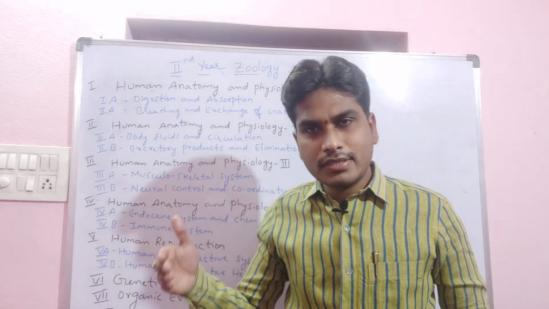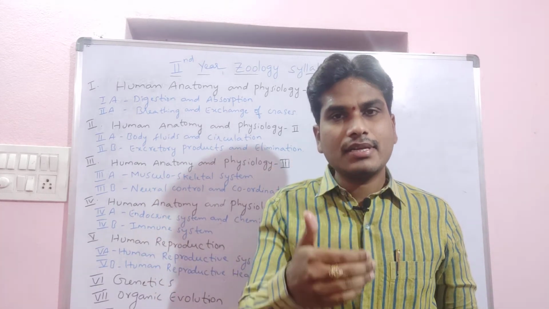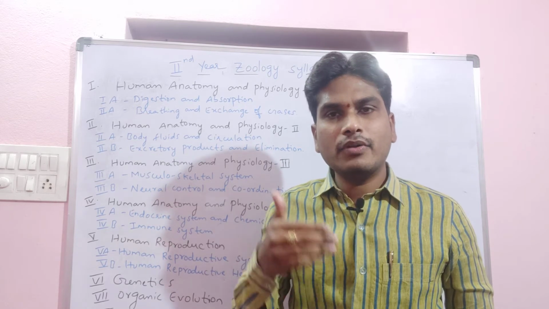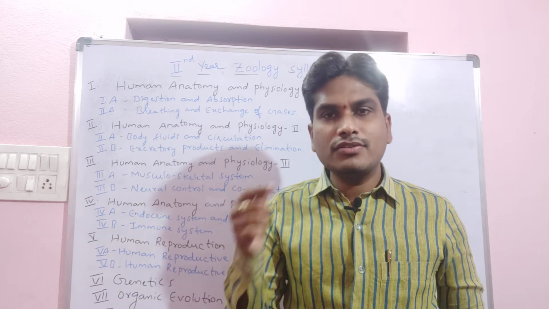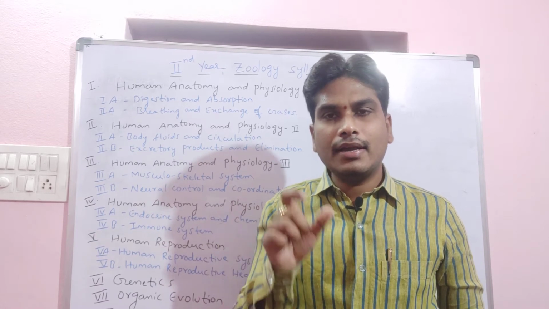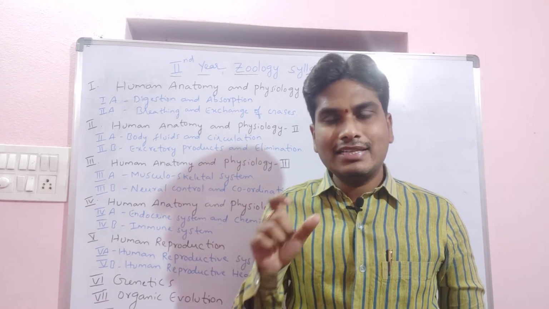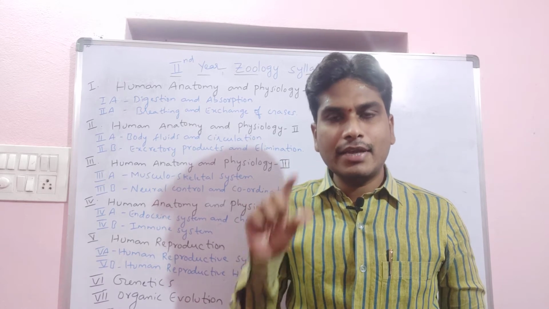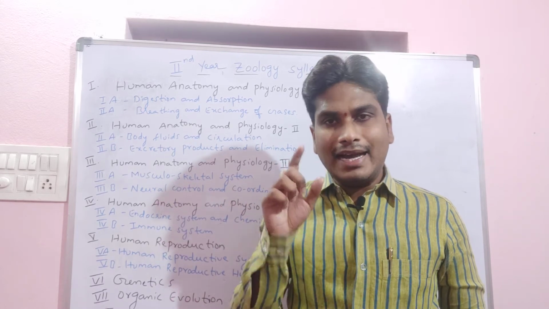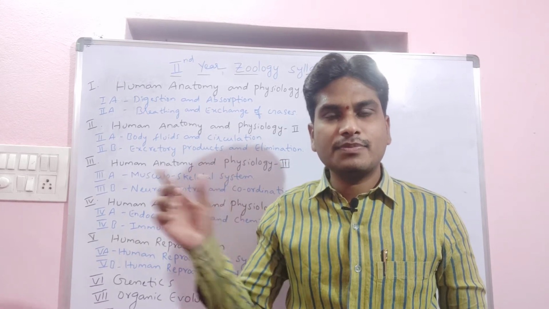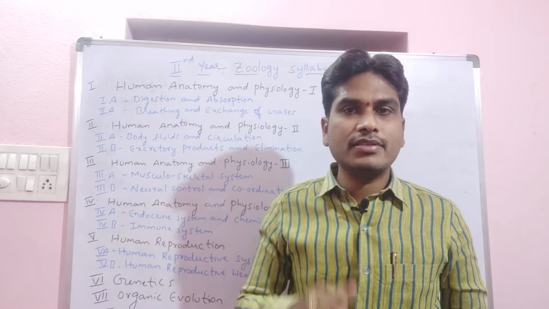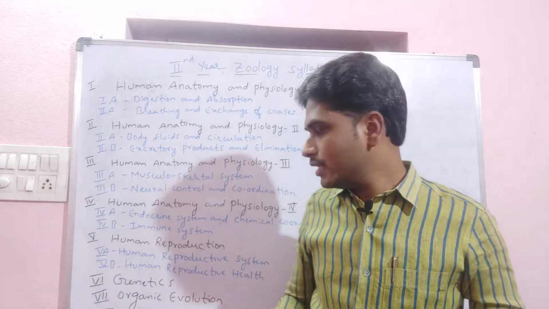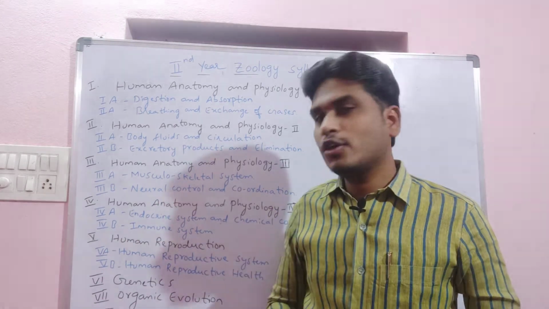and oral contraceptive pills, surgical methods like tubectomy and vasectomy, and assisted reproductive technologies like in vitro fertilization, GIFT (gamete intrafallopian transfer), ZIFT (zygote intrafallopian transfer), ICSI (intracytoplasmic sperm injection), and AI (artificial insemination), and about surrogacy. All these things we are going to discuss in the fifth unit, second lesson, human reproductive health.